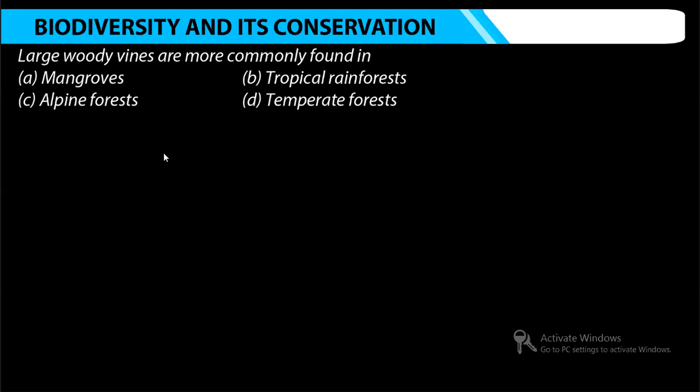And the fourth question: large woody vines are more commonly found in option A, mangroves; option B, tropical rainforest; option C, alpine forest; and option D, temperate forest.